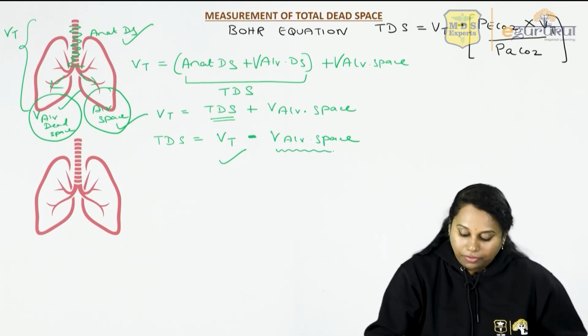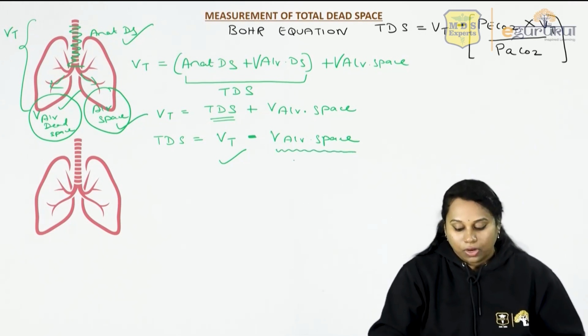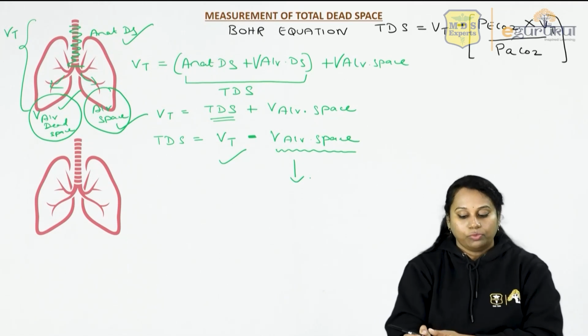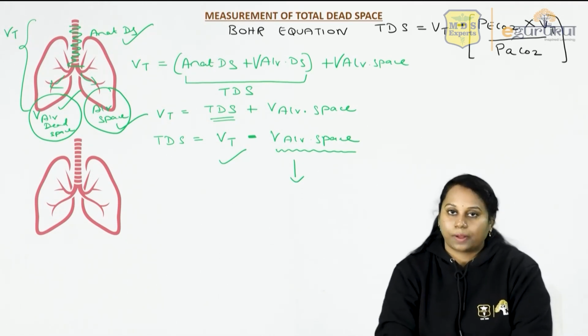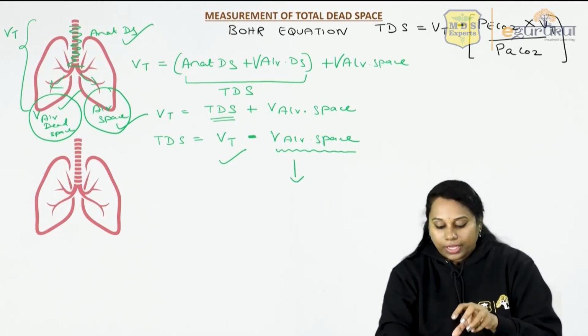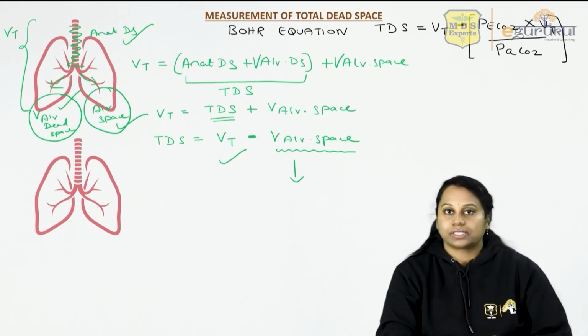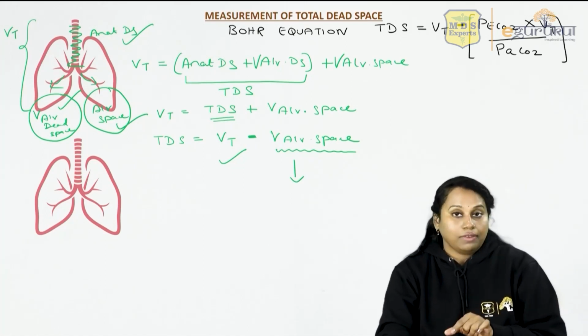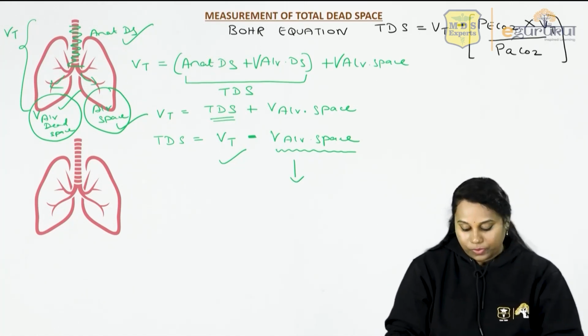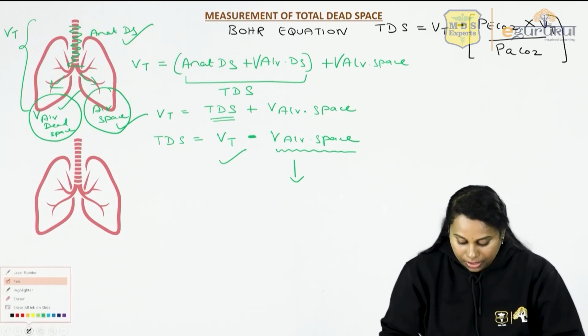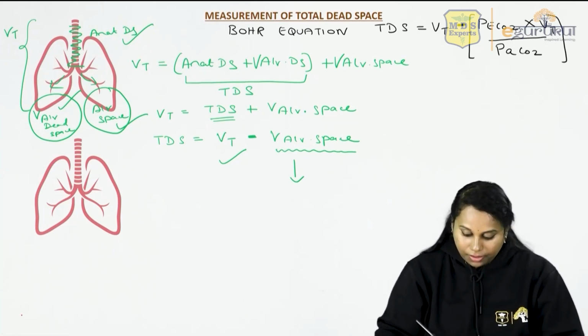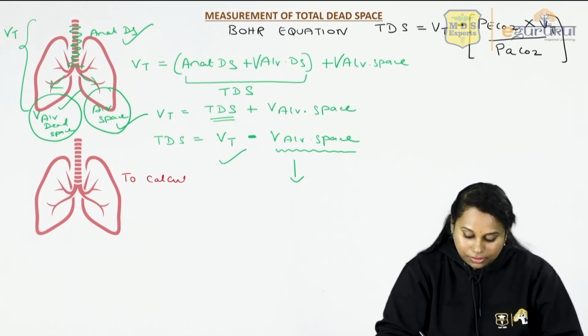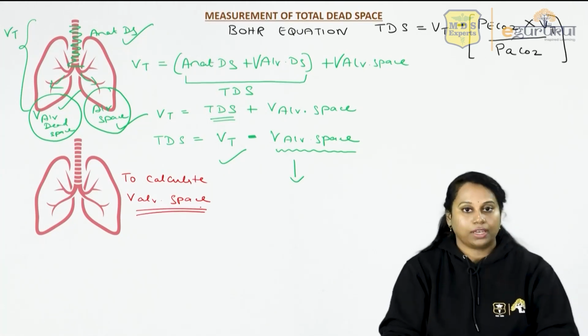Volume of alveolar space. How will you calculate volume of alveolar space? So now we'll see how to calculate this volume of alveolar space. So by spirometer, you can calculate this VT, tidal volume. Alveolar space, how will you calculate? So this is the method to calculate alveolar space. So how will you calculate?